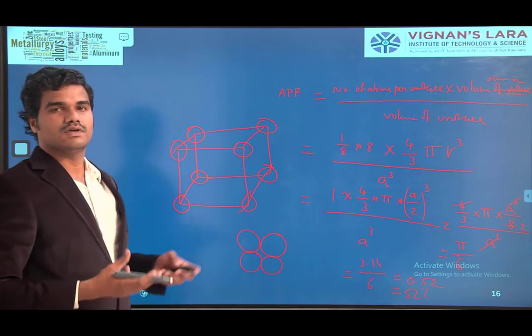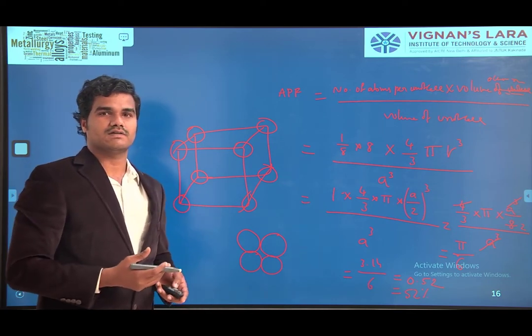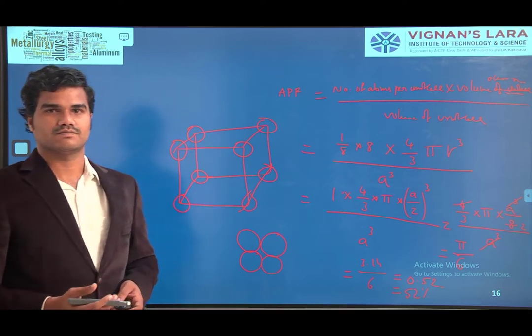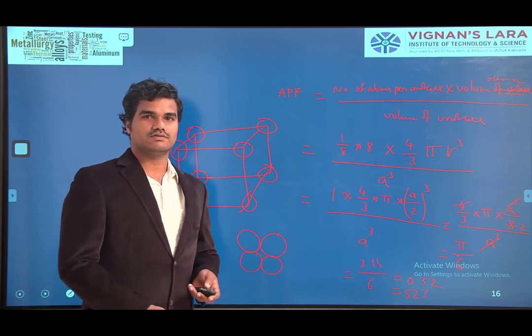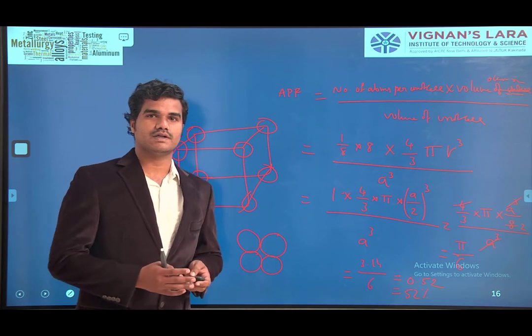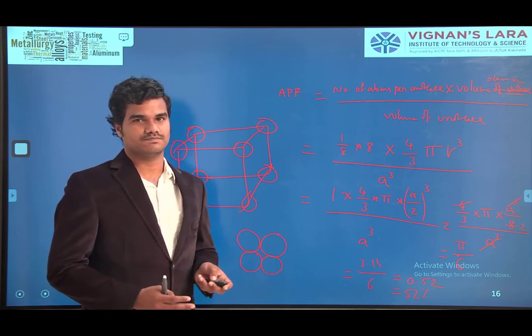52% of volume those are occupying. That is about the packing factor for simple cubic. Yes. Fine. Let us go into next. Simple cubic we have covered. Next, body centered cubic. What is the packing factor for body centered cubic? Let us see.